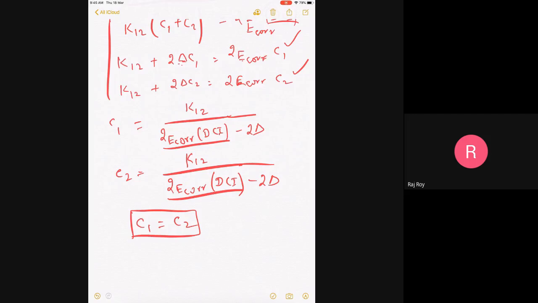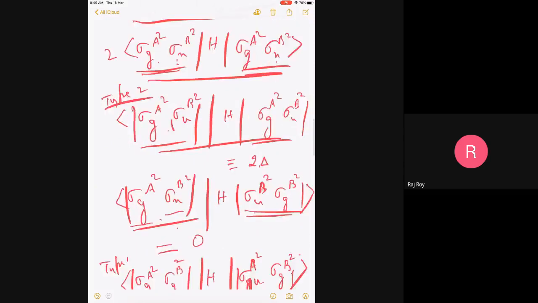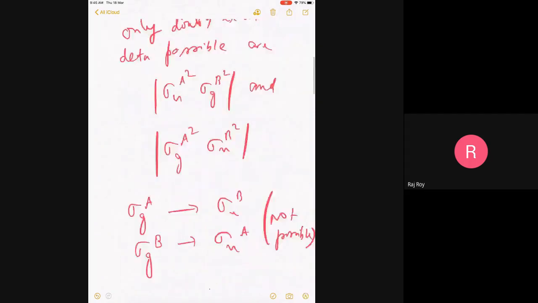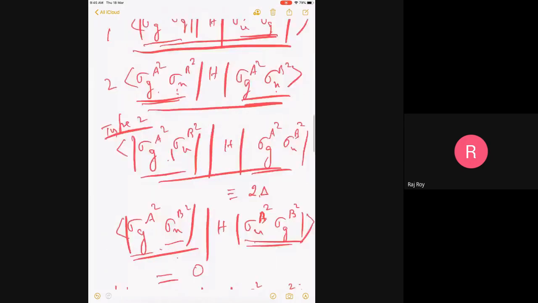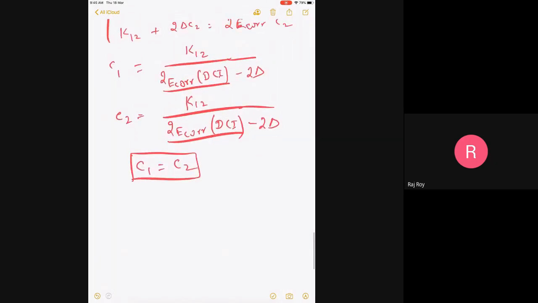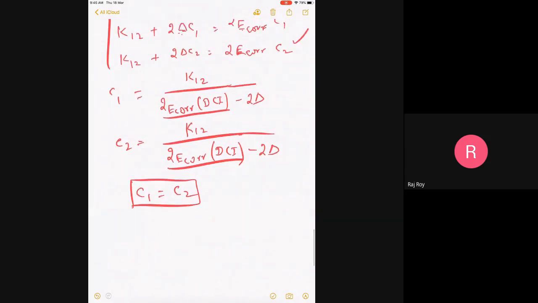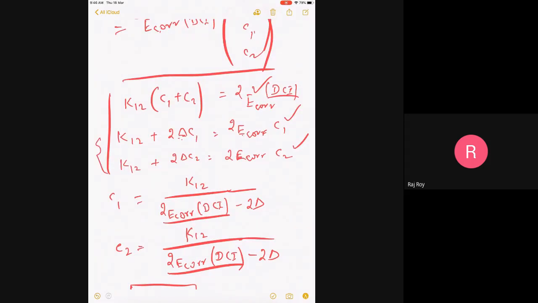And that is what you expect because they are well separated, these two determinants are identical. Because physically, if you see, one determinant represents an excitation here, another represents an excitation here, the other remaining the same. Both are not getting excited at the same time because it's overall double excitations. So you can clearly see that C1 is equal to C2. And then once I know C1 is equal to C2, I can substitute the result here. So from these two equations, I have obtained this.